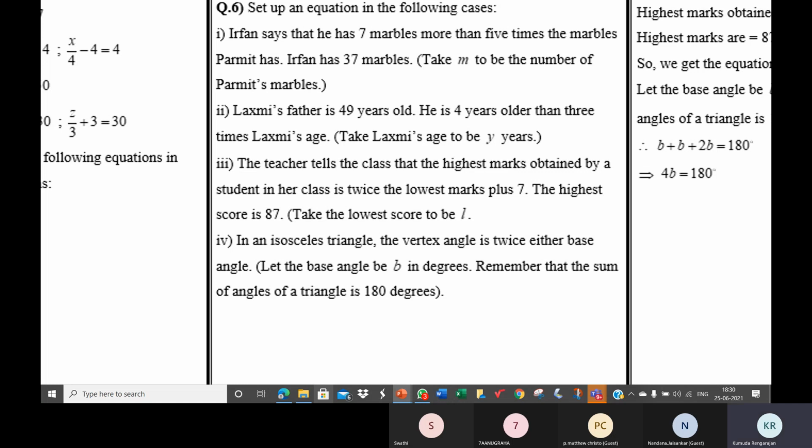The third one: the teacher tells the class that the highest marks obtained by a student in her class is twice the lowest marks plus 7. In a class there is a lowest mark and a highest mark. The teacher says the highest mark is twice the lowest marks plus 7.